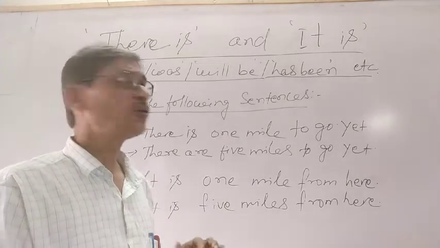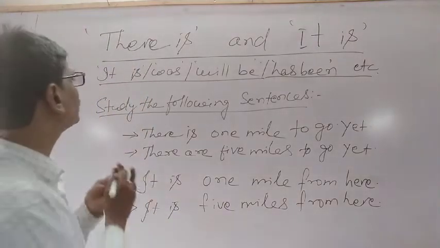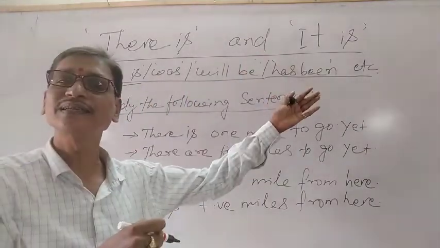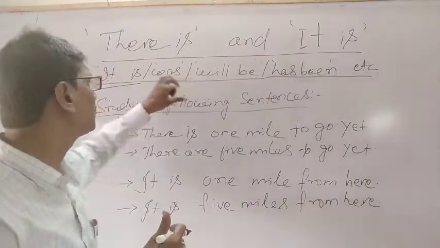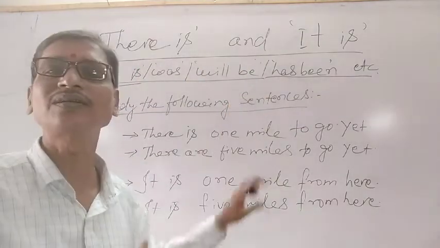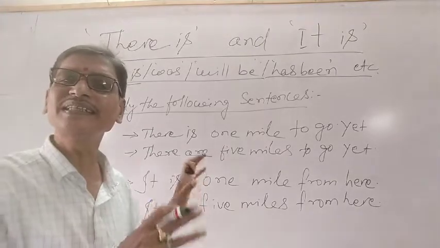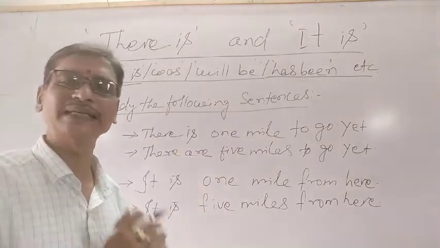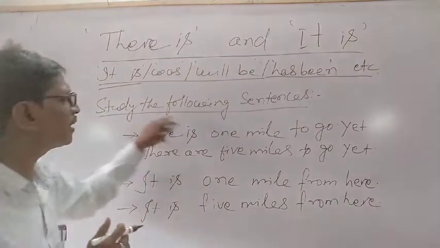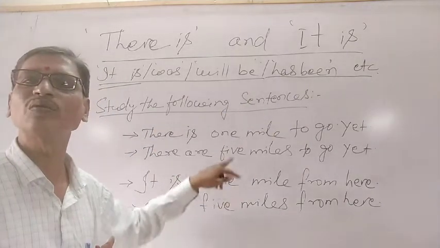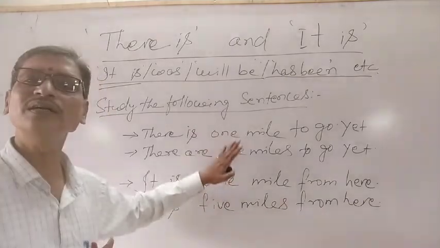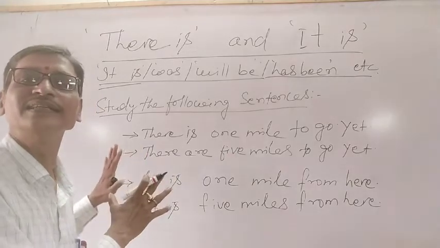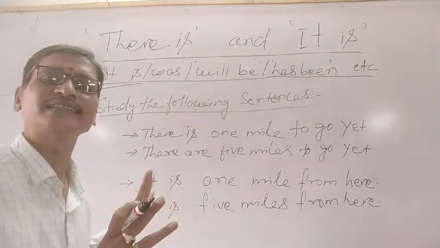So today we will discuss the use of it is, or it was, or it will be, or it has been. Understand? Before understanding the use of it, let us have the difference between the uses of there and the uses of it. So here, study the following sentences. I have written 4 such sentences, and please carefully see and try to understand.